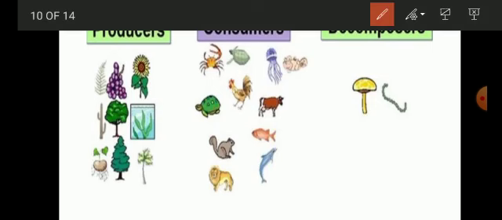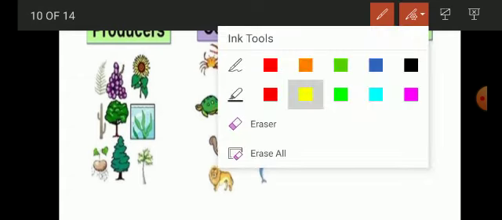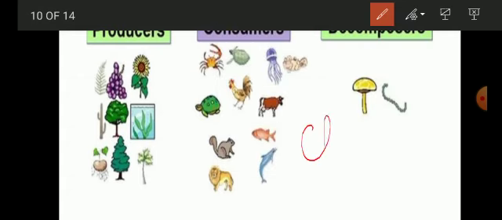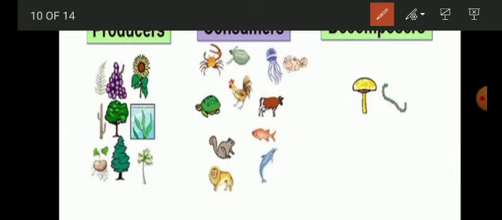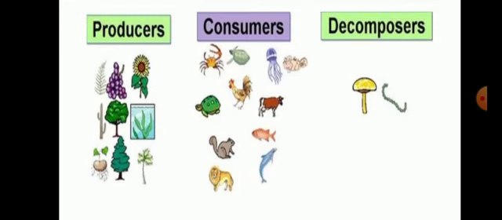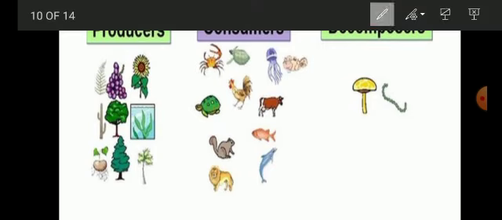Okay, now what we are going to see is all about the classification of your organisms. So your organisms can be classified, or they can be grouped into three categories. That is your producers, consumers, and your decomposers, right?